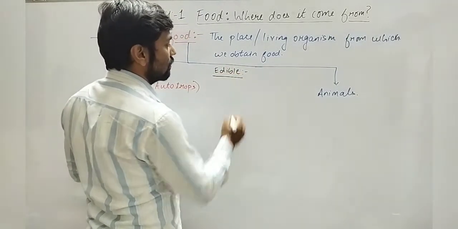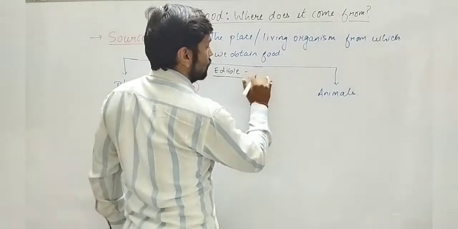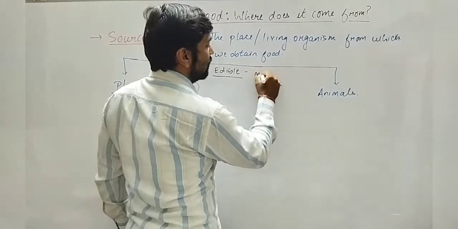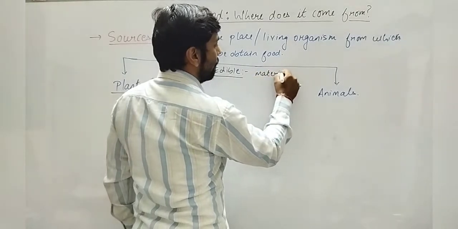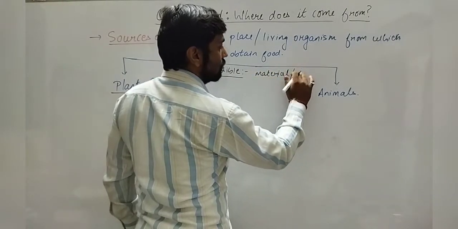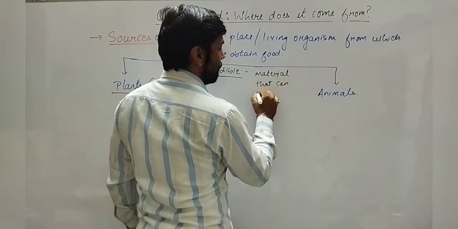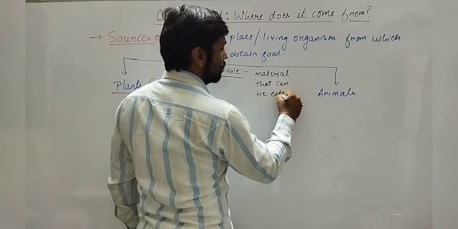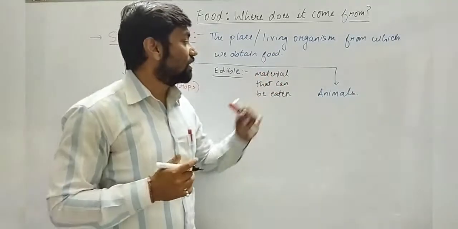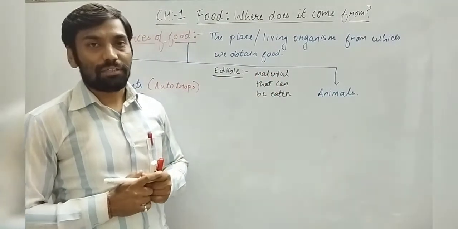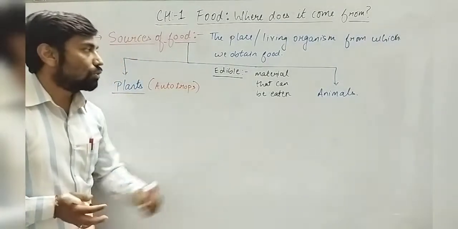Edible means the part or material that can be eaten. वो चीजें जो हम खा सकते हैं, that is called edible. Material that can be eaten is called edible. Rest other things will be non-edible. So we have understood edible.